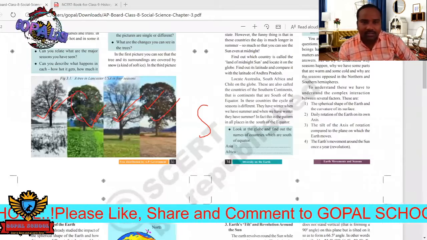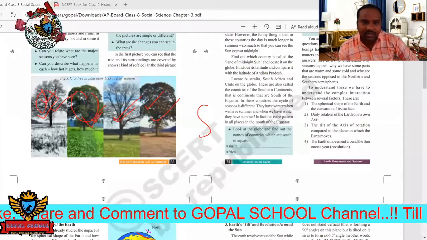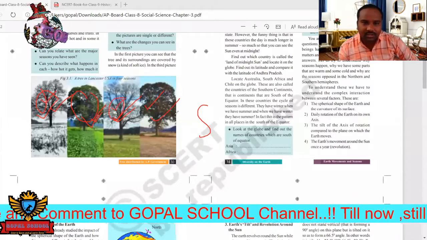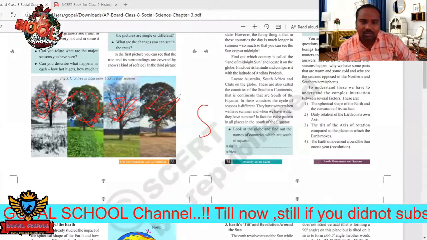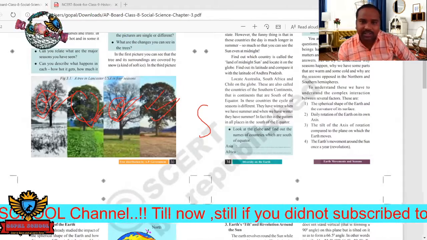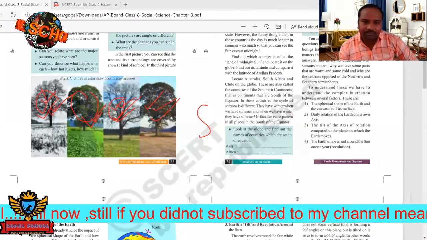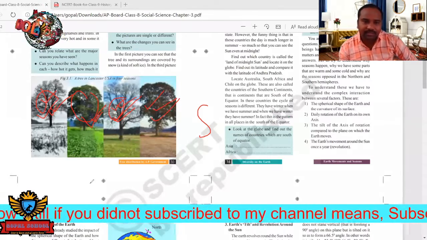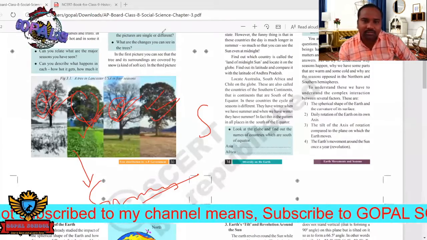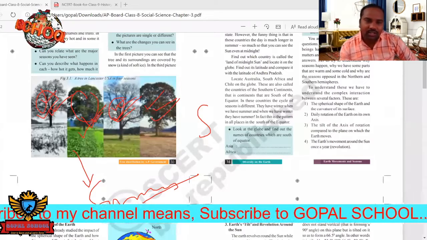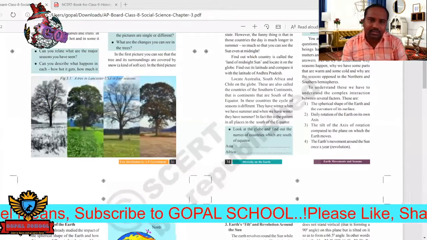The same tree, when seen in another season, will be in a different color, and in the same tree the leaves are not there. Here we can see that there are no leaves, but here the leaves are falling, the shedding type. Next, here we can see that it is suffering with cold. Next was very green, that is spring. We can notice from these photos how a tree will be in the different seasons, the same tree.